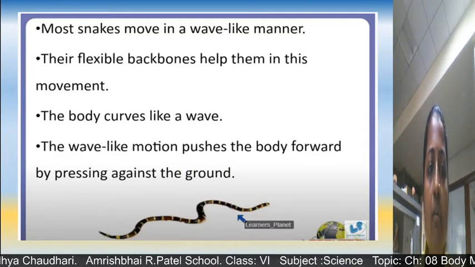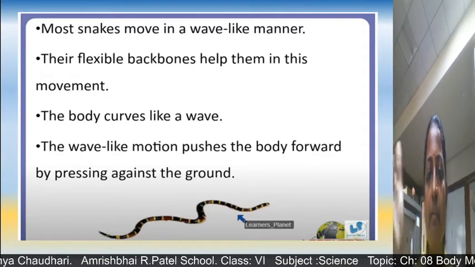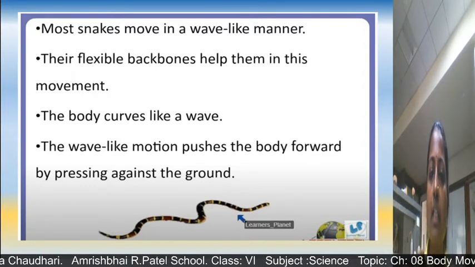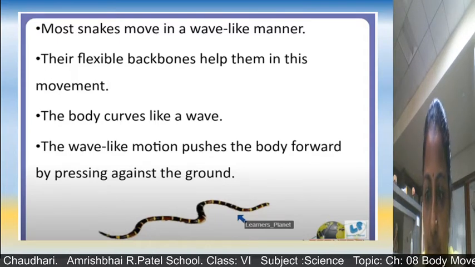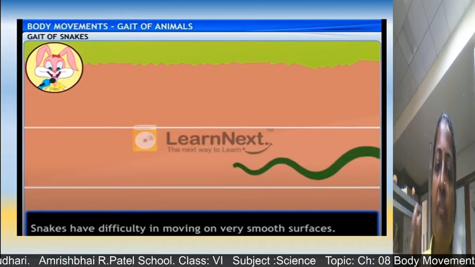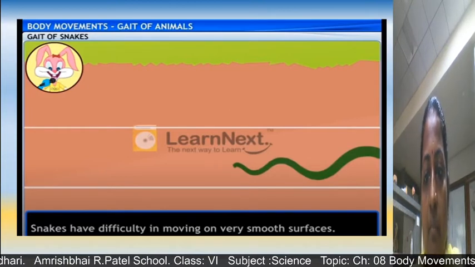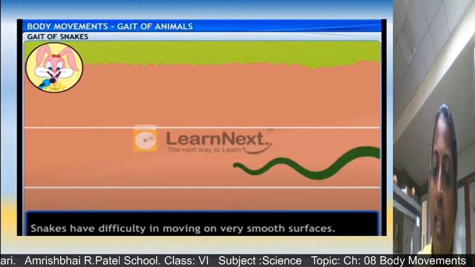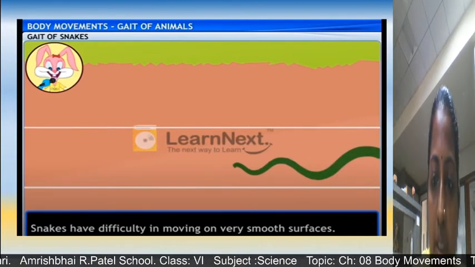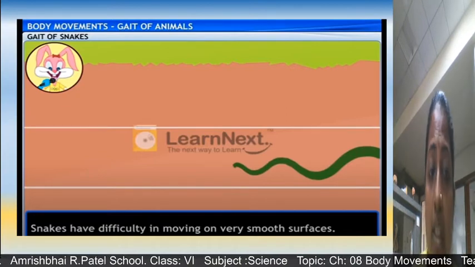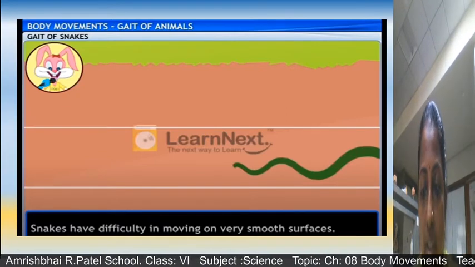The body curves like a wave, and the wave-like motion pushes the body forward by pressing against the ground. Snakes have difficulty in moving on very smooth surfaces, because if the surface is rough, they can have grip and they can push forward. But if the surface is smooth, it's very difficult for the snake to move forward.